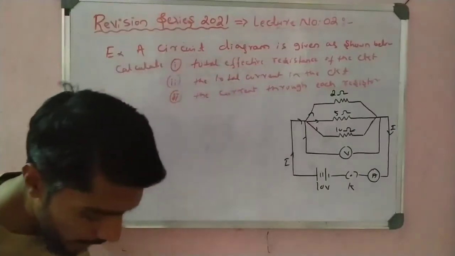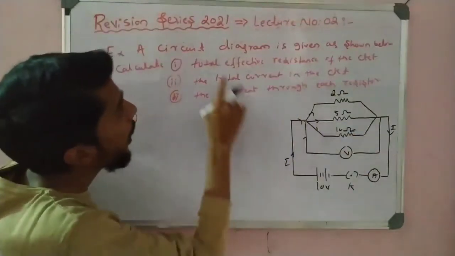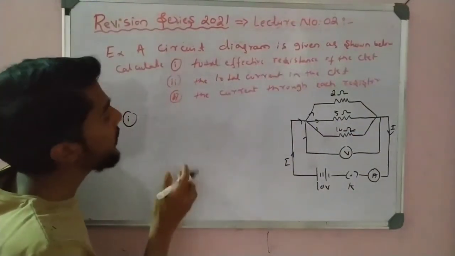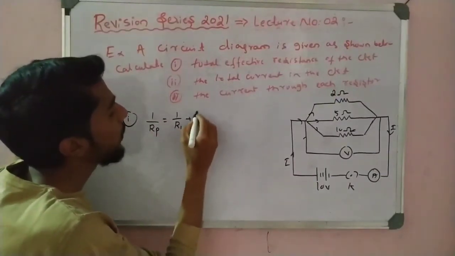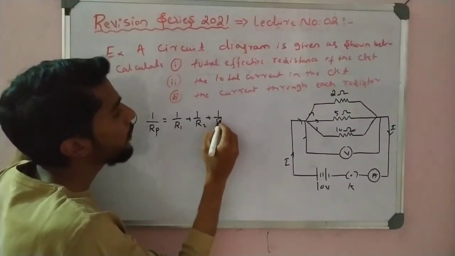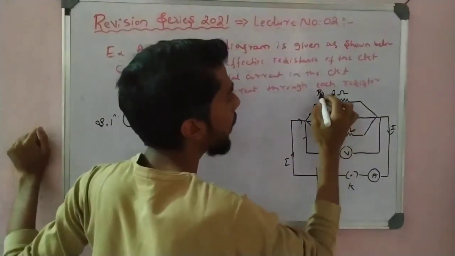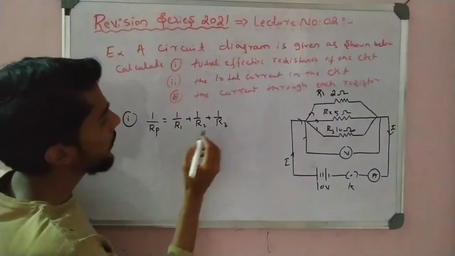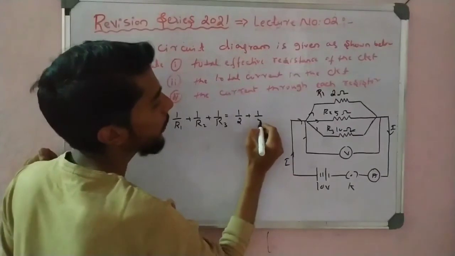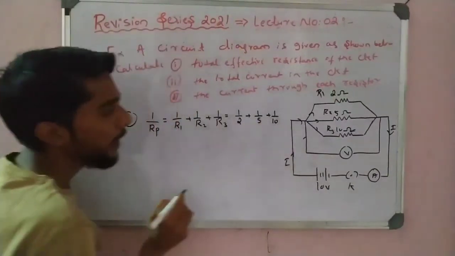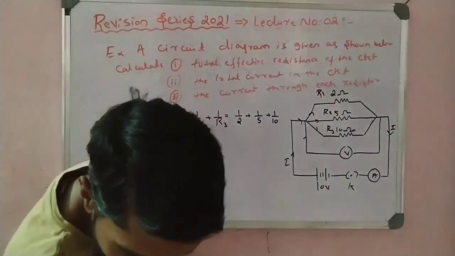So here we clearly observe that this is a parallel connection. First, in the parallel connection, how do you calculate effective resistance? It is 1 by Rp is equal to 1 by R1 plus 1 by R2 plus 1 by R3. Now let us see, 1 by 2 plus 1 by 5 plus 1 by 10, correct? Now let us calculate this one. What is the LCM here?